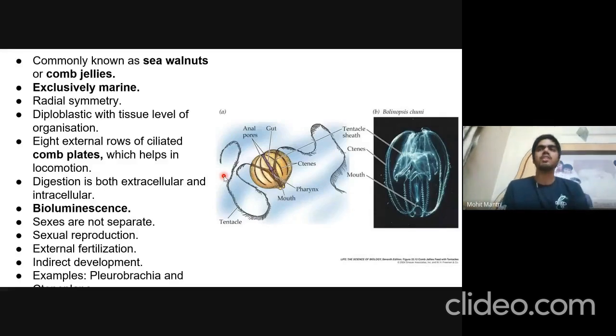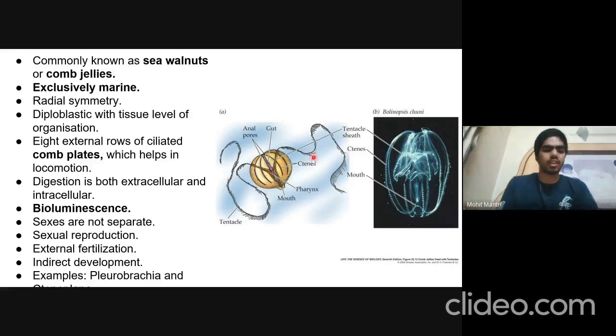Intracellular digestion means the digestion occurs only inside the cells. So the nutrient reaches inside every single cell, and the secretory substances or enzymes which act on the nutrient all act inside the cell. And extracellular digestion means the secretory enzymes are released outside the cell, and the digestion of the nutrient with the help of enzymes occurs outside the cell, and the digested nutrients are then absorbed.